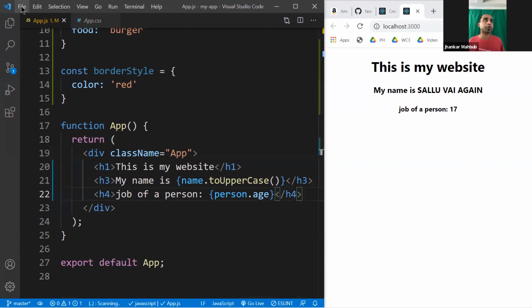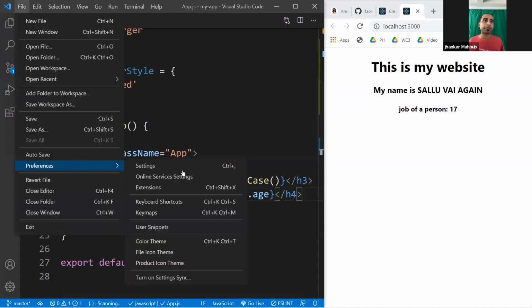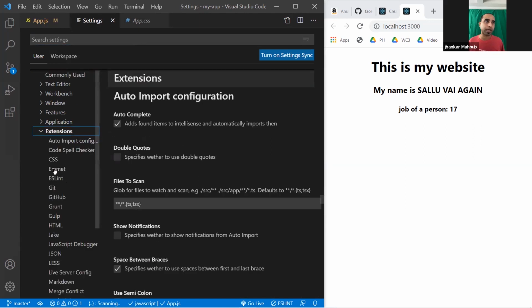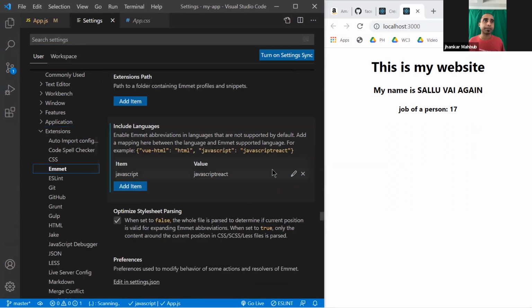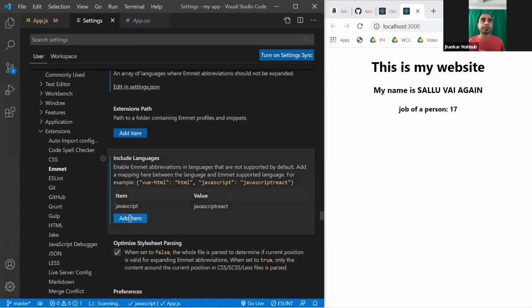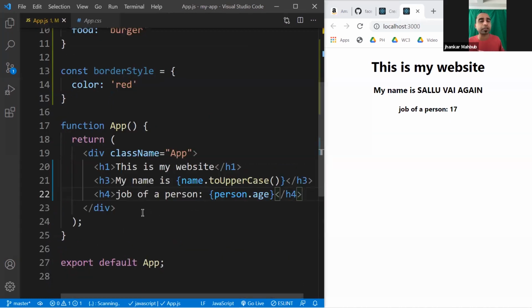All you need to do is go to File, Preferences, then Settings, and go to Extensions and then Emmet. Here you will see Include Languages. I already added JavaScript React. In your case, it would be empty. So all you need to do is add an item and give the name exactly javascript, and the value would be javascriptreact. After that your img will work. And if it doesn't work, don't worry, just type it as it is.